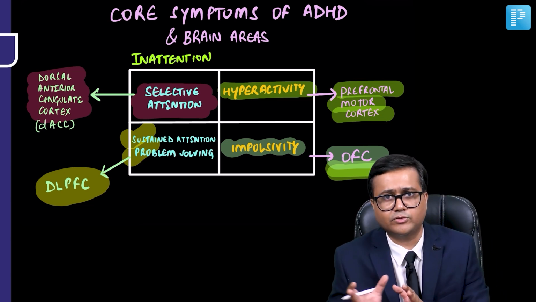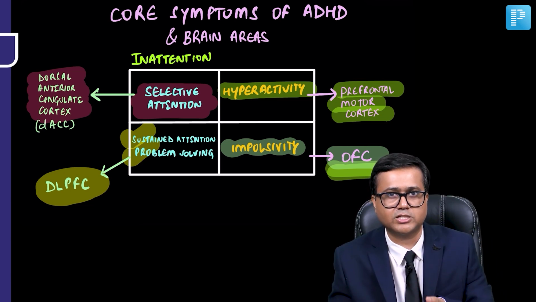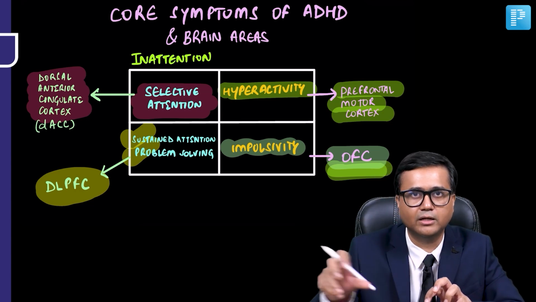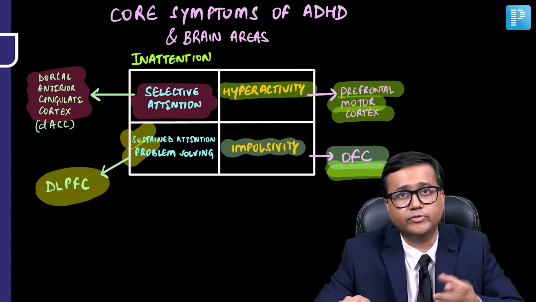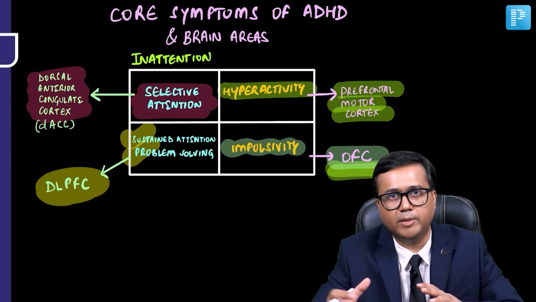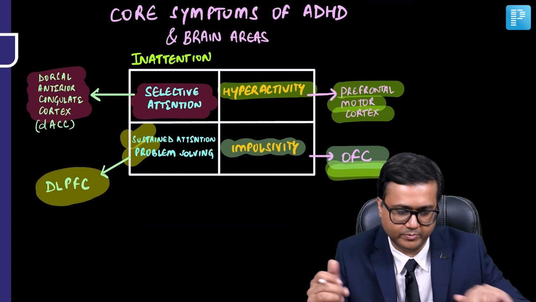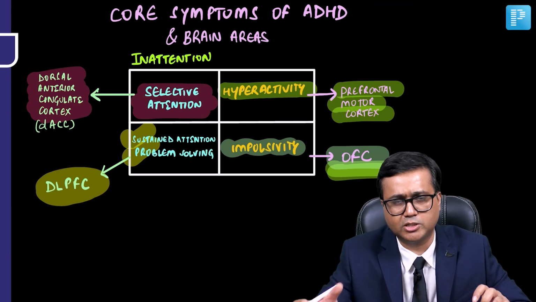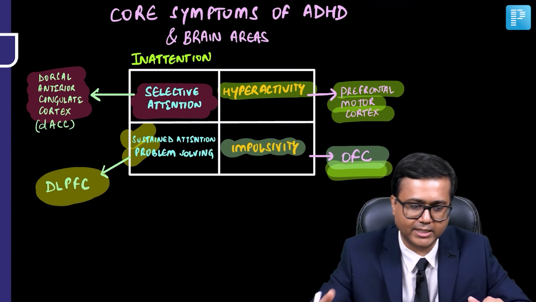is a dimensional classification. This is the uniqueness of dimensional classification, wherein these symptoms can occur even in various other disorders, and we can correlate with the area which is being implicated in the development of these symptoms. So these are important areas which are hypothesized to be responsible for symptoms in ADHD.